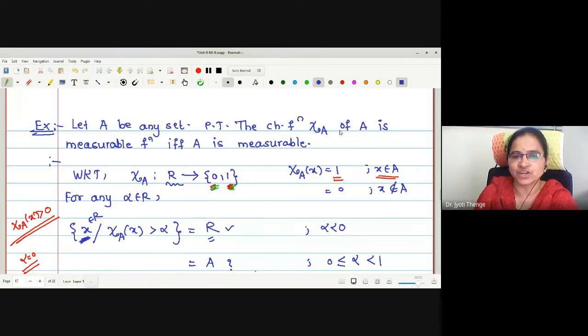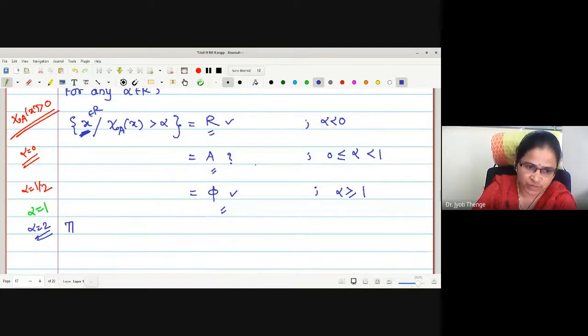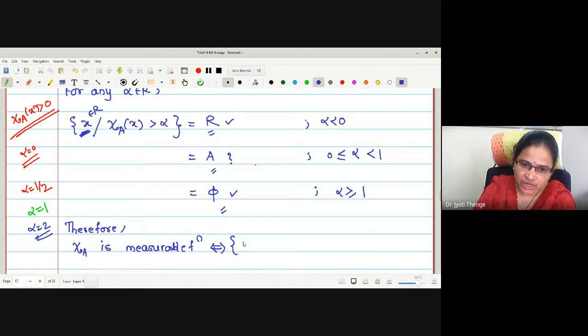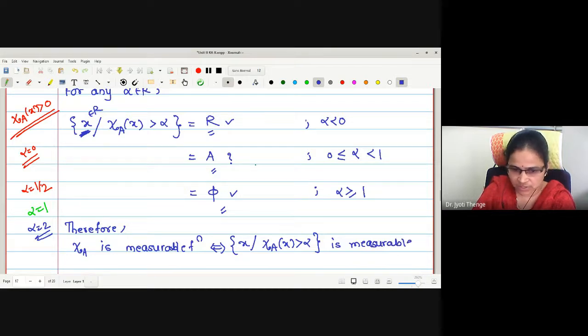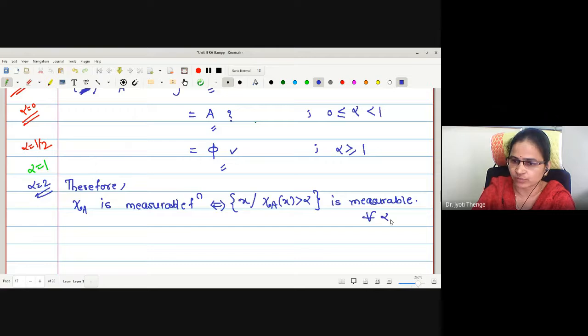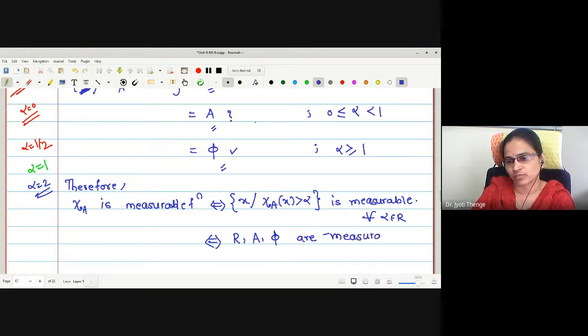Your measurability of the function depends on measurability of A. Therefore, this characteristic function of A is a measurable function if and only if the collection of all X such that chi of A of X is greater than alpha is measurable for all alpha in R. But for all alpha in R, we obtained the possibilities R, A, and phi. All three should be measurable.